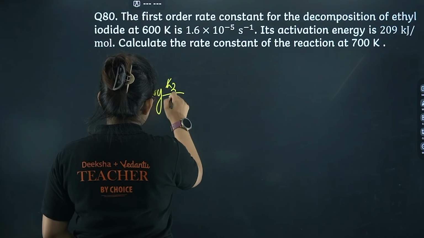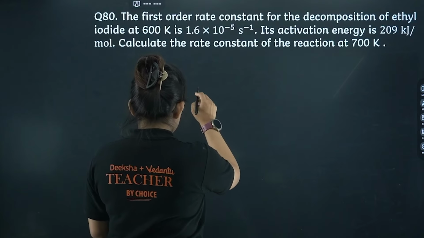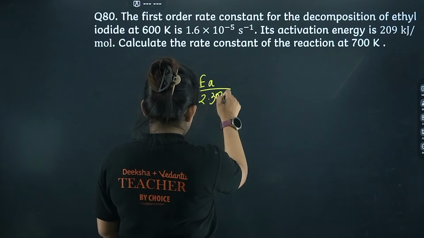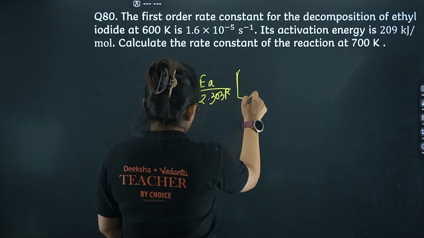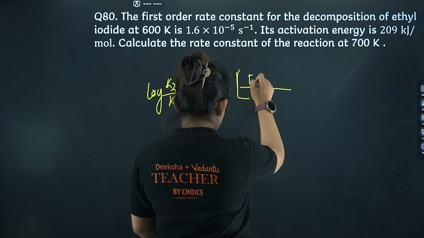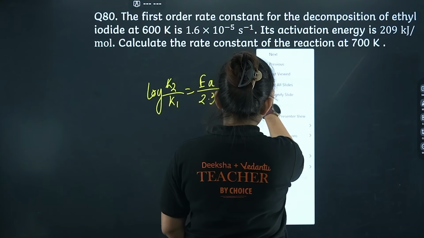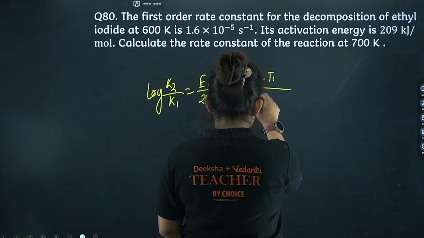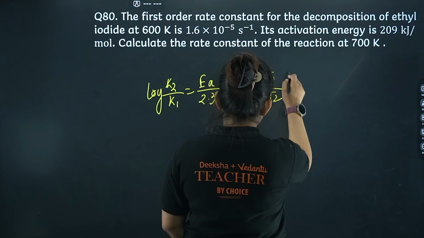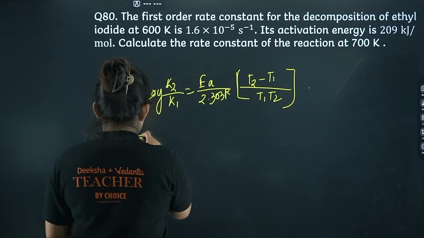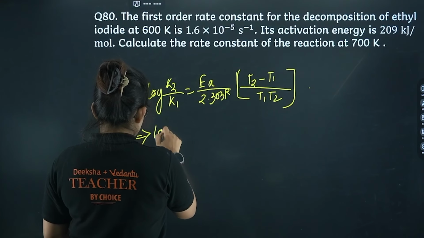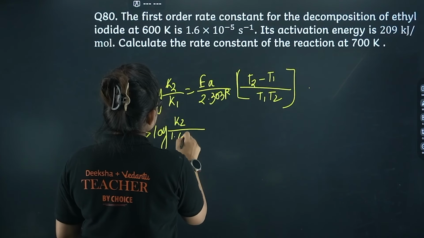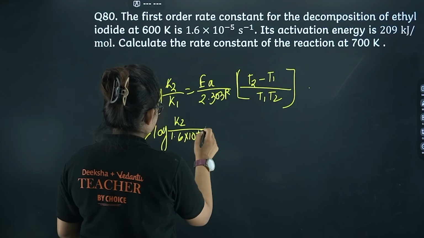Log K2 by K1 equals Ea by 2.303 R into (T2 minus T1) divided by T1 into T2. Okay, so let's proceed further. Log of K2 I have to calculate. K1 is given as 1.6 into 10 power minus 5.